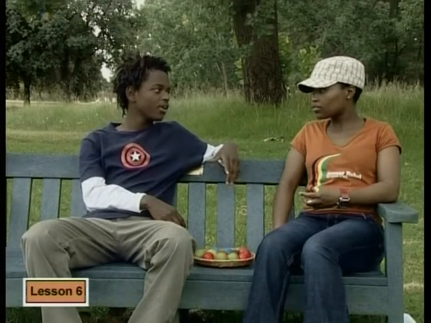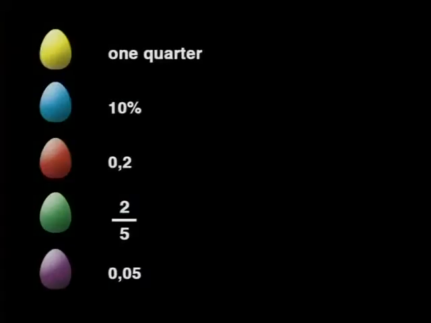Oh, hold on. There has to be more than 5 possible outcomes to think about. Although we don't know how many eggs there are altogether, there can't be just one of each color. But we do know what percentage or what fraction there is of each color. There are definitely more of some colors than others.